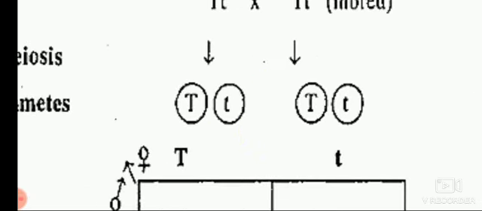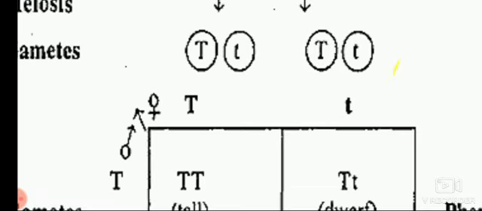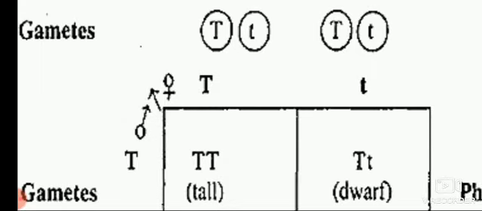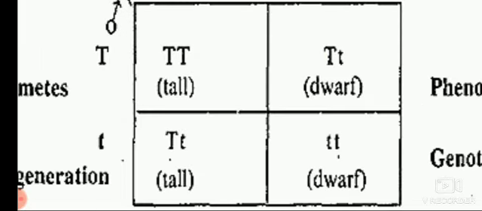Now law of segregation means what? Segregation means to separate. Here if you see the capital T small t, now this small t which was living with the capital T, it got separated in the dwarf condition.